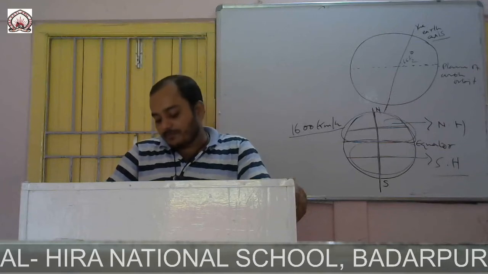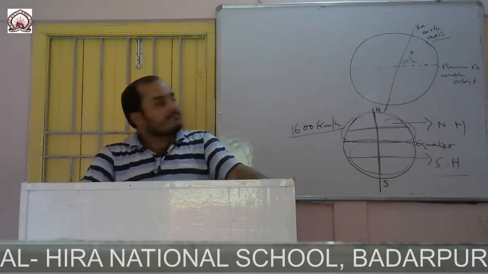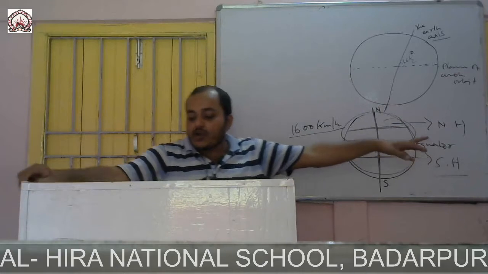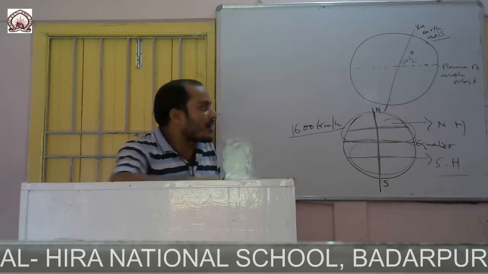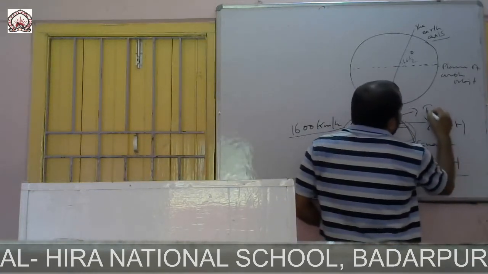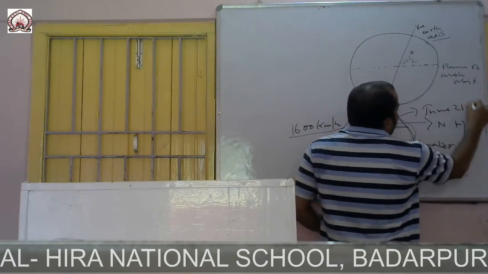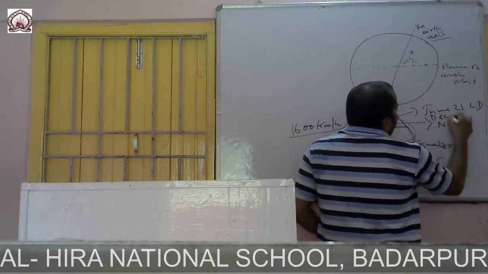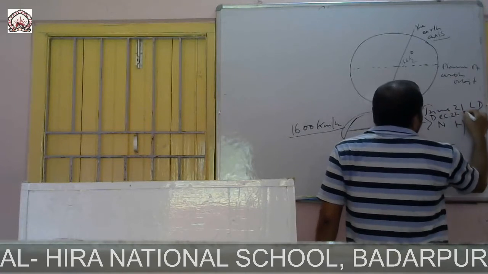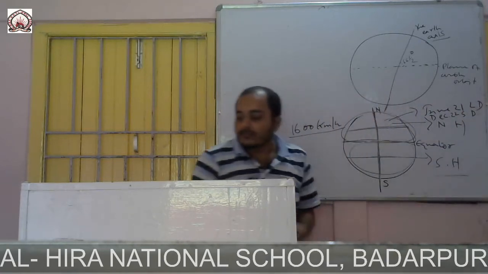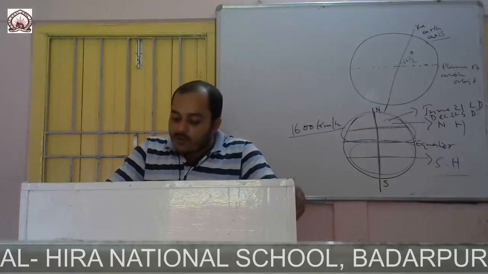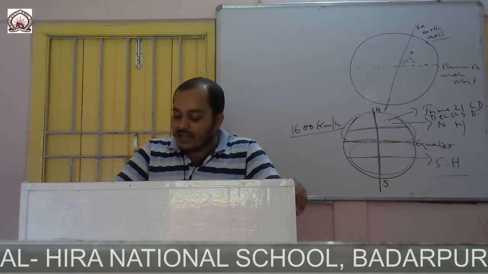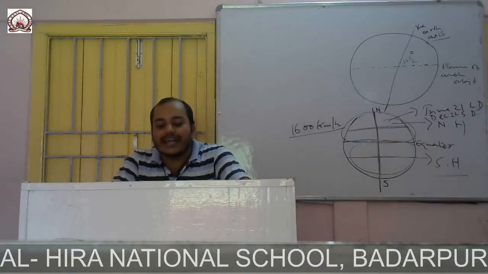In the northern hemisphere, June 21 is the longest day and December 22 is the shortest day. But the days and nights are always of equal duration at the equator.